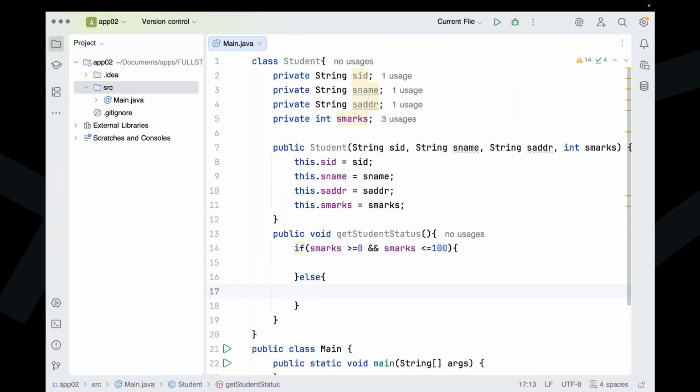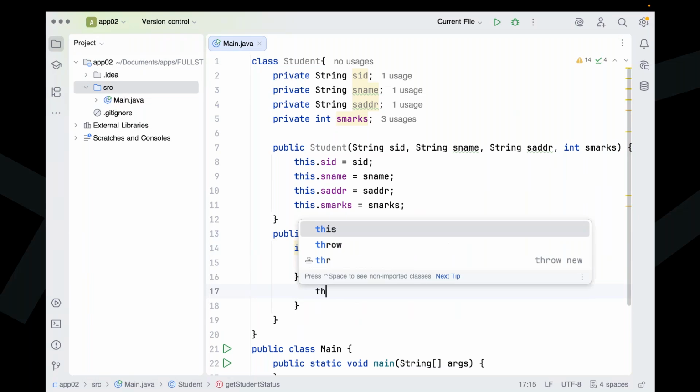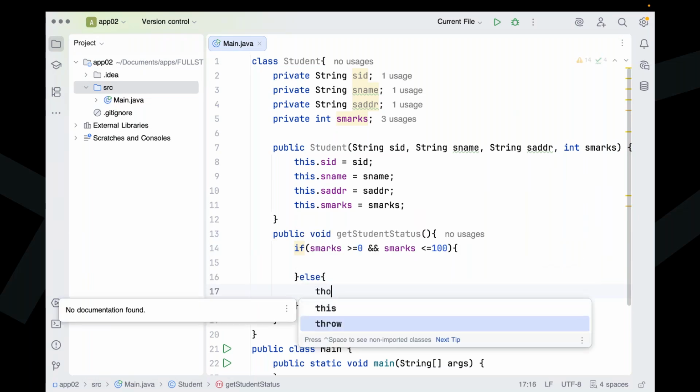The situation is different. Else, what is it? Here we have to raise an exception. Else, in the sense that the student marks may be less than 0 or greater than 100. In that situation only are we able to come to the else part. Now inside this, I am going to raise an exception.